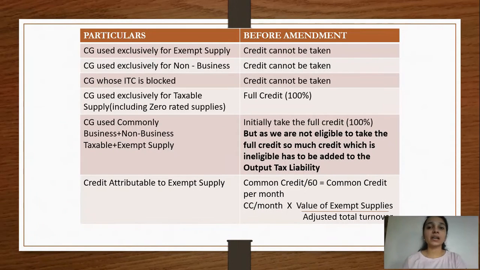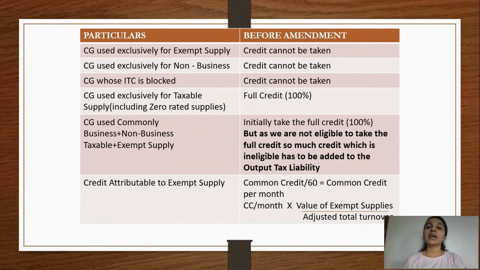But in a situation wherein your capital good is being used exclusively for taxable supply, meaning you are making only taxable supplies with your capital good, then in that situation you are eligible to take the full 100% credit. So the total amount of 1,20,000 will go to your electronic credit ledger. Now these four were very simple and straightforward situations where we know that this particular good is being used exclusively for one particular purpose, and hence we can differentiate whether we are eligible to avail the credit or not.